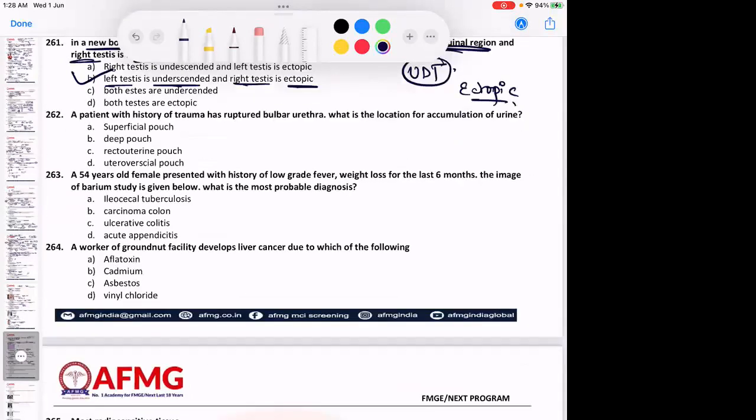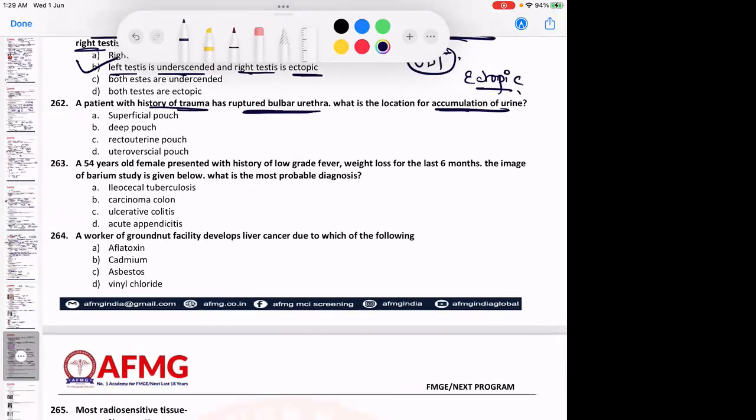A patient with history of trauma has ruptured bulbar urethra. What is the location for accumulation of urine? Anybody? Very good. What is the location of accumulation? They are asking where the accumulation will be. Urine accumulation would be in which place? That is what they are asking, guys.